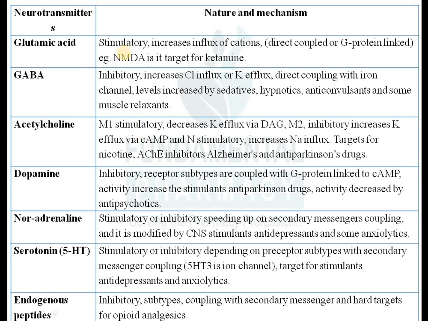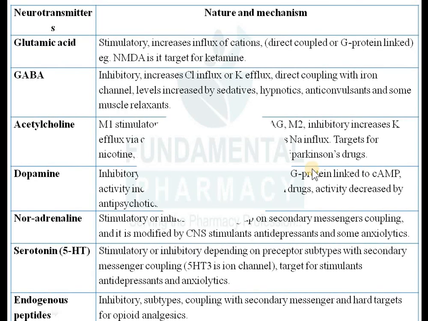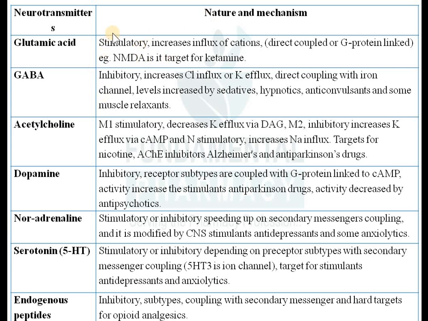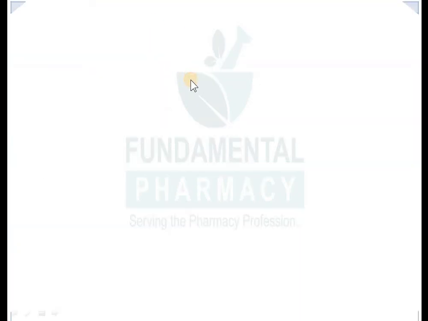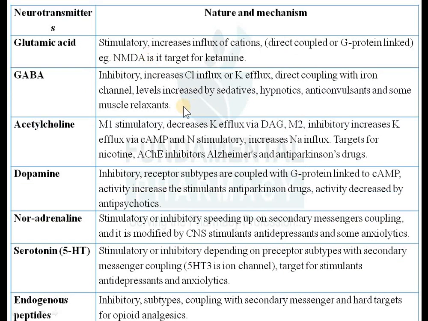So what is glutamic acid? Glutamic acid is present in the brain and spinal cord. Okay, so it is basically stimulatory in nature. It will increase the calcium ion influx. It will increase the cation influx: sodium, potassium, calcium. Influx means entry of cations inside the cell. It will increase the entry of cations inside the cell. So they are nothing but directly coupled with ion channels, or they may be coupled with the G protein coupled receptor. Okay, so glutamic acid, it is a neurotransmitter.